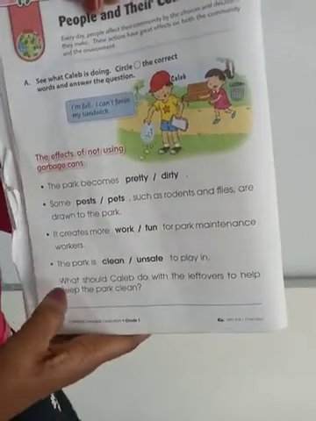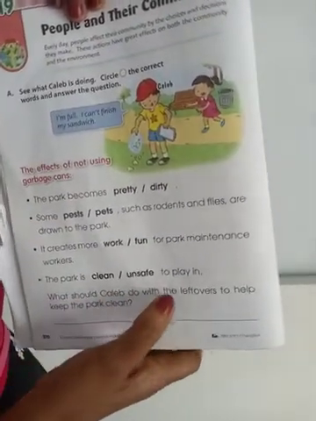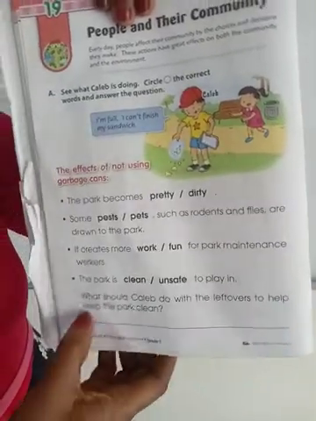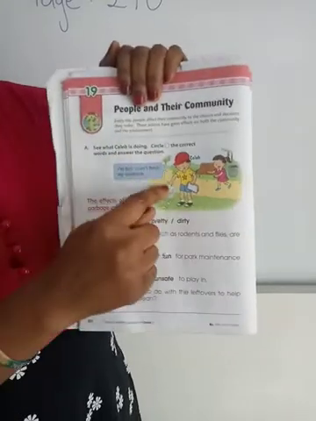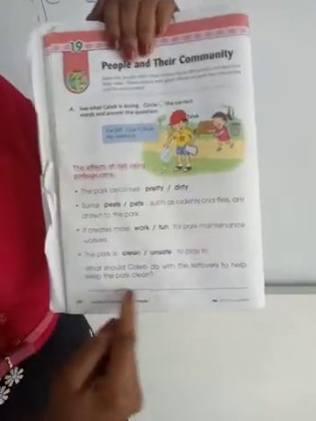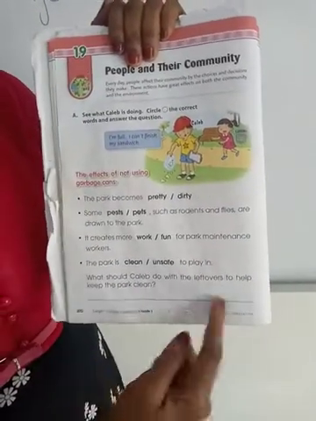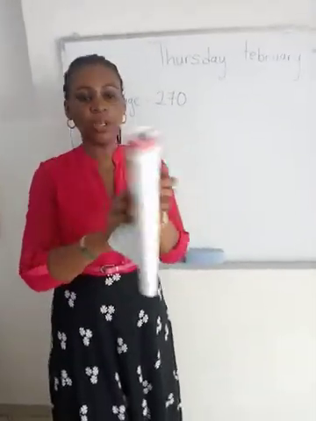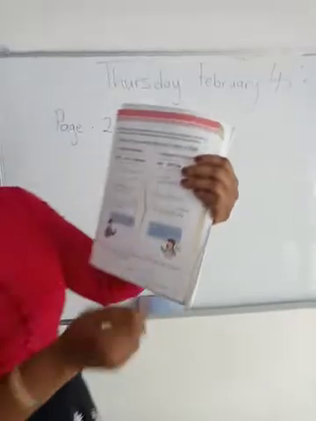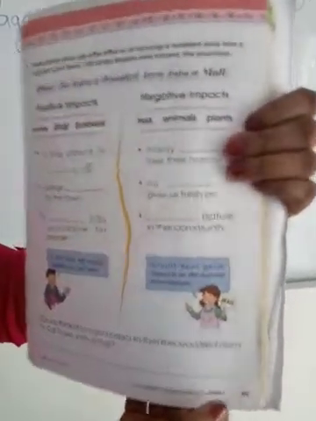And the last one says, what should Caleb do with the leftovers to help keep the park clean? What do you think he should have done to help keep the park clean? Write what you think he should have done here on the line. All right, so that's it. When you're done with this page, let's quickly finish up the next one on page 271.